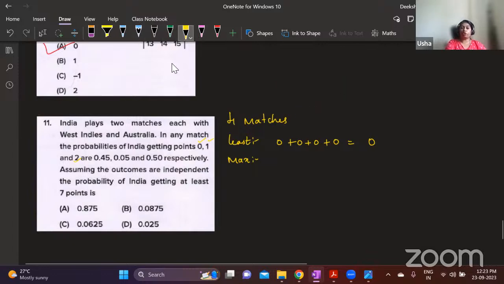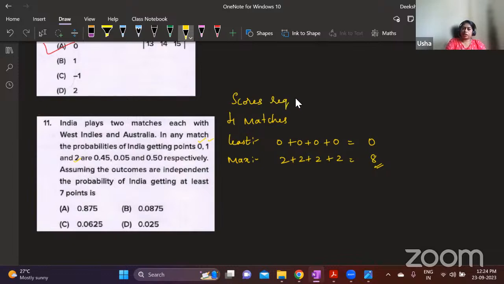Now if they're getting 2 points in each and every match, then they can score 8 points. So this is the least score, this is the highest score. Now the question is, what is the probability that India gets at least 7 points? Means minimum score should be 7, or it can be more than that also. So what should be the scores required? It's going to be 7 or 8 in total. If they have to score 8, then this is the only possibility, right? In all the matches, they should score 2-2. Is that clear? This is one possibility.